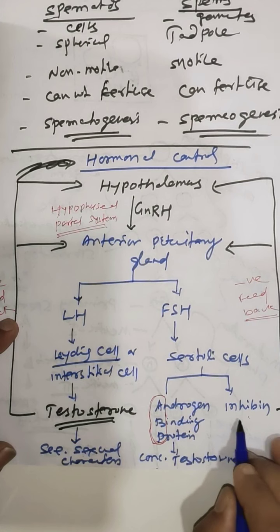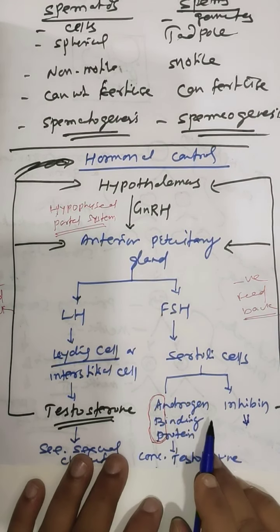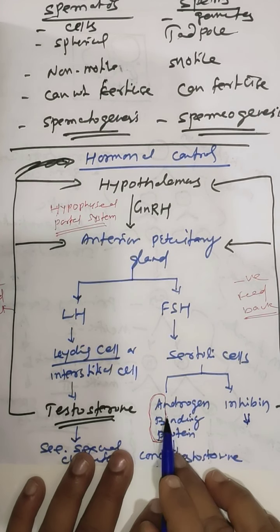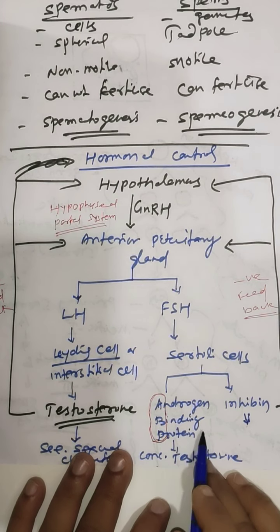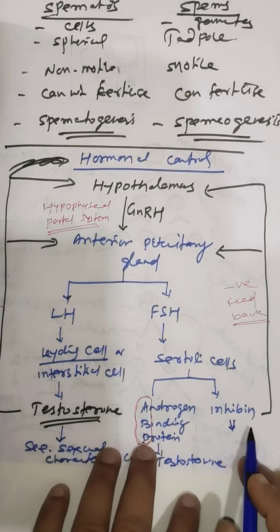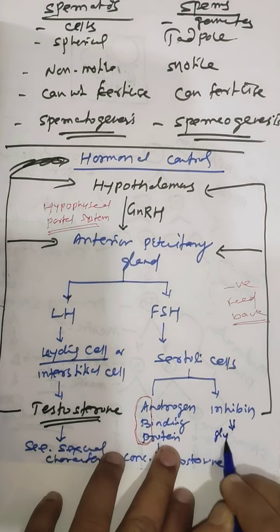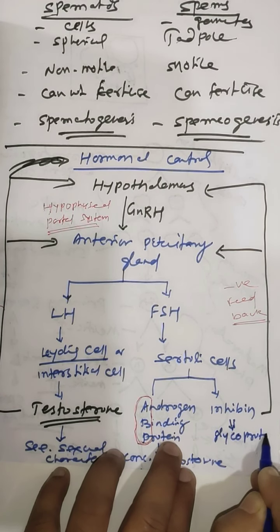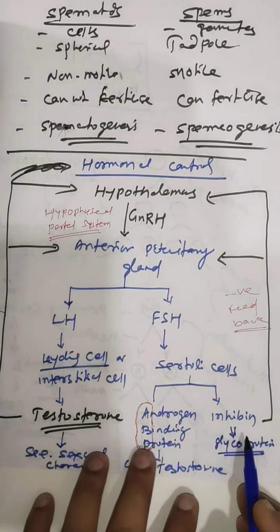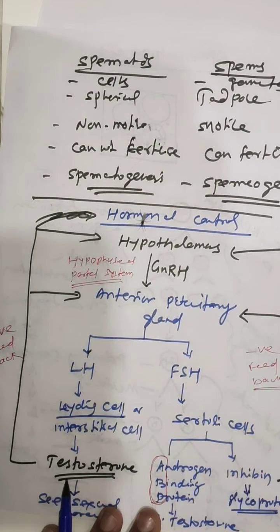The FSH stimulates the Sertoli cell. The Sertoli cell produces androgen binding protein, or ABP, which concentrates the testosterone, and the Sertoli cell produces another hormone of glycoprotein nature called inhibin, which reduces the overactivity of the hypothalamus or anterior pituitary.